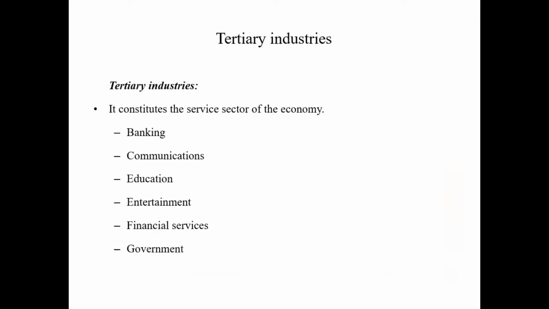Then we have the tertiary industries. These tertiary industries also make up the service sector of the country. They are also known as the service industries.